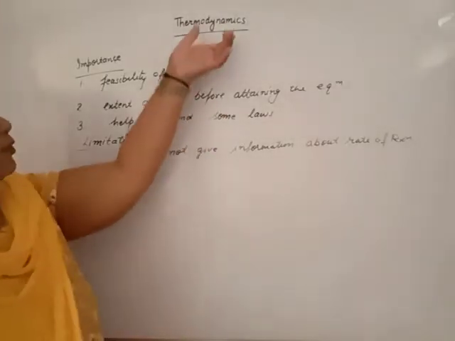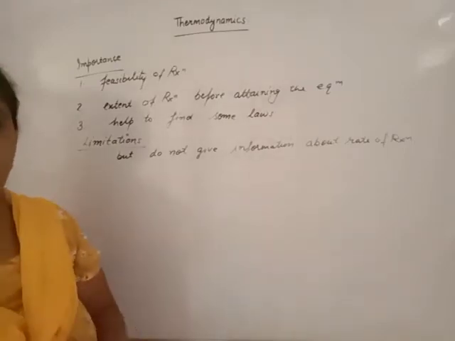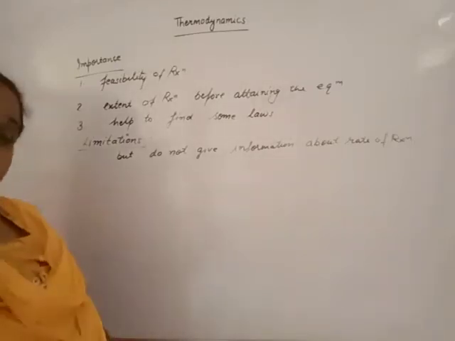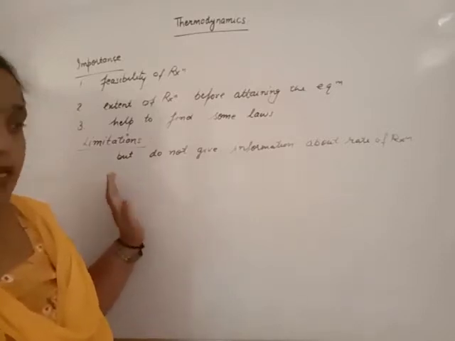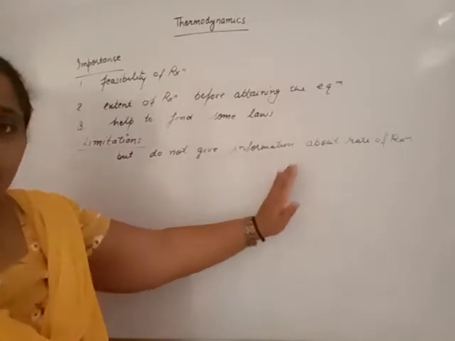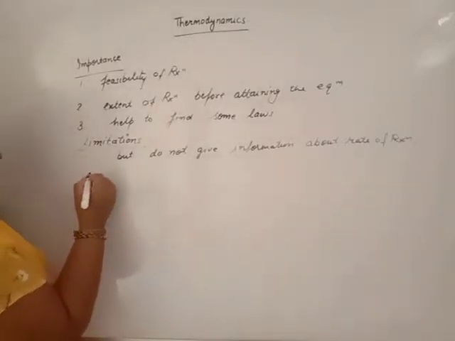Beta, thermodynamics belongs to the initial and final state of the reaction. What are the conditions before the process takes place, and when the whole reactant changes into product, what are the conditions? These are the initial and final state.